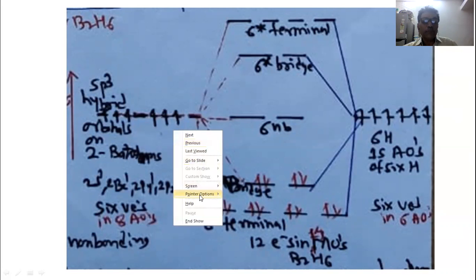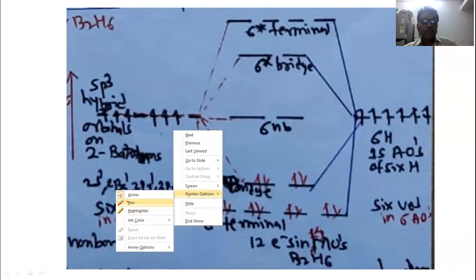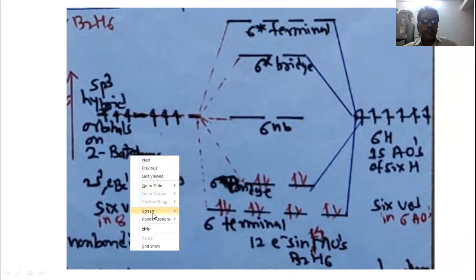You have to just see the MO diagram of the diborane molecule, B2H6. On the left hand side we have to represent, we know that the boron atom undergoes sp3 hybridization. sp3 means there are 4 hybrid orbitals.